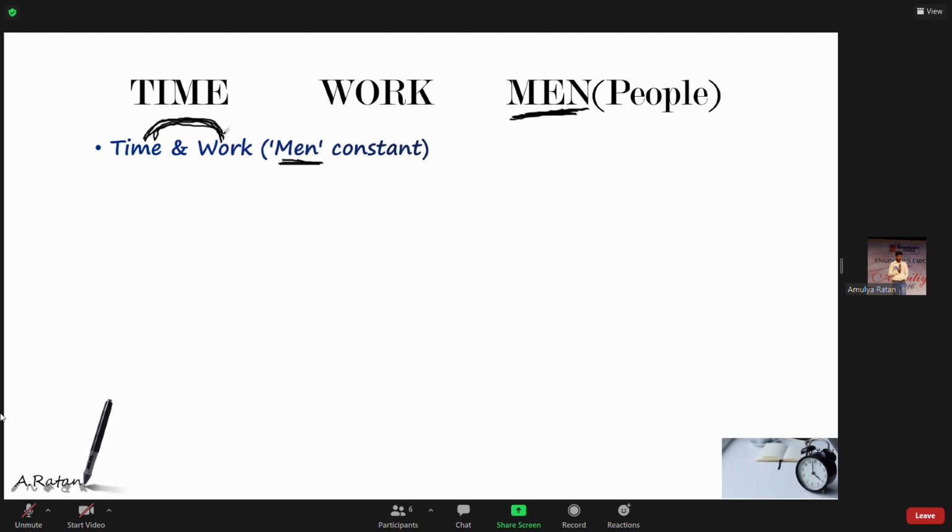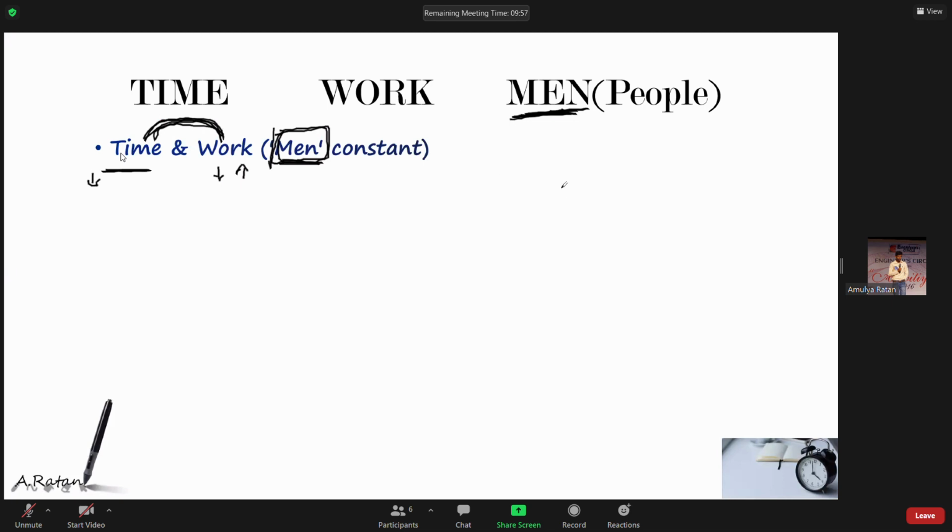See, men are constant. People is constant. Let's say I am there, only one person, a constant person. If you give me more time, I will do less work. And if you give me less time, I will do more work. Is it like that? If you give me more time I will do less work, if you give me less time I will do more work. Is it like that? Yes, sir. Yes, sir. We are Andhra Pradesh, bro.